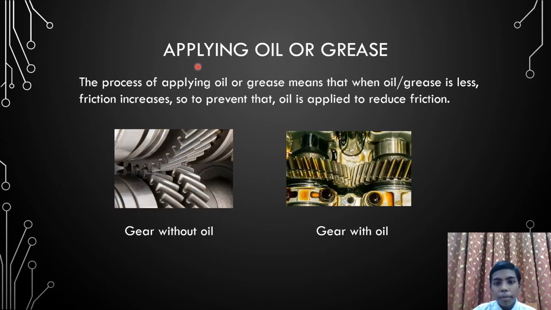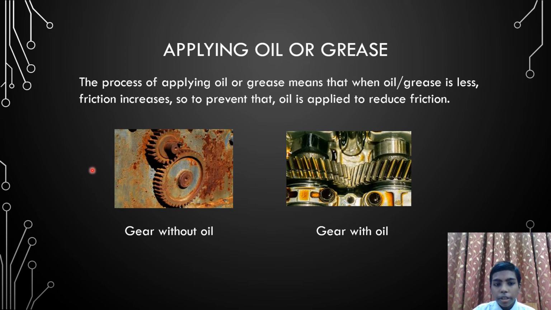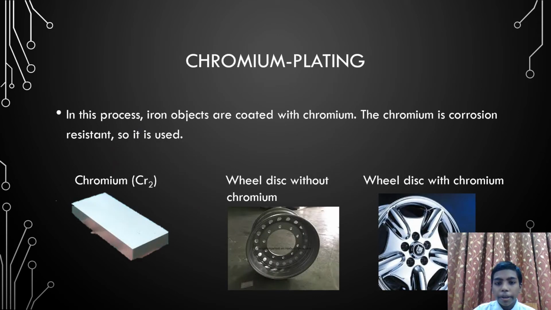The next method is applying oil or grease. When oil and grease are less, the friction increases. To prevent that, oil is applied to reduce friction, and when oil is applied, the rust formation also slows down. So the gear without oil rusted, and the gear with oil is proper.